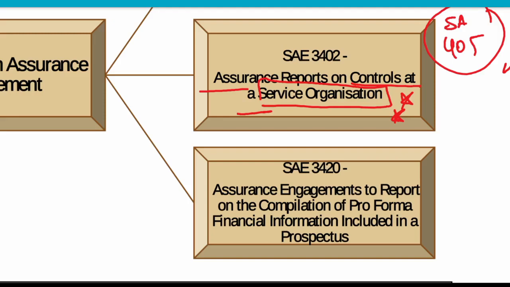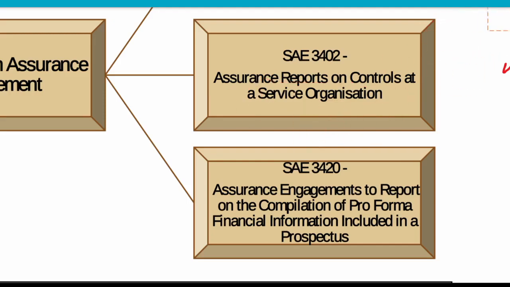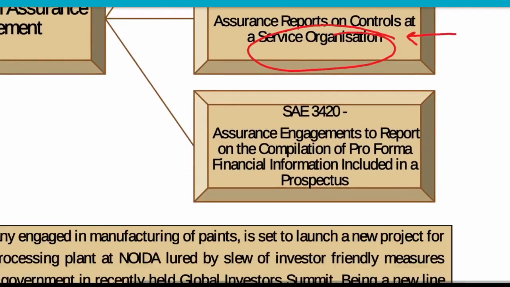Now please tell me what you mean by service organization. I hope you remember this one. Service organization, user entity, outsourcing entity, right? Someone to whom we have outsourced some of our workings, maybe payroll, maybe recruitment, etc. So we have outsourced one of our workings to this organization which is providing us some services. Okay, so it is known as a service organization.